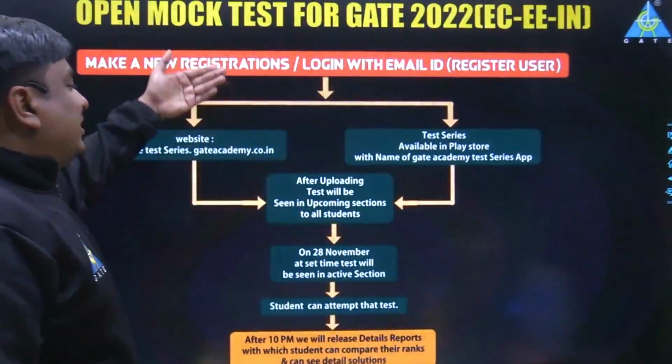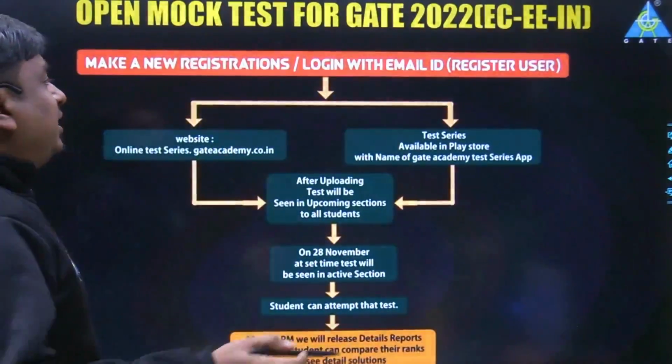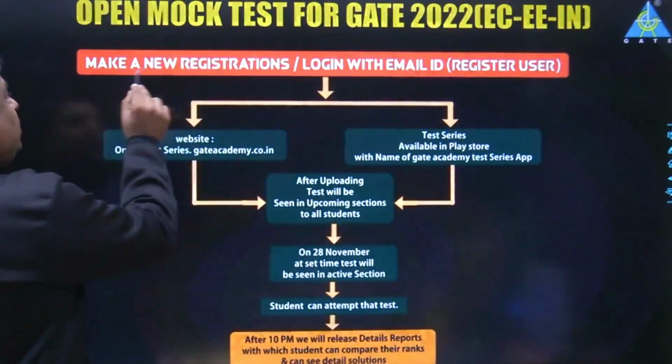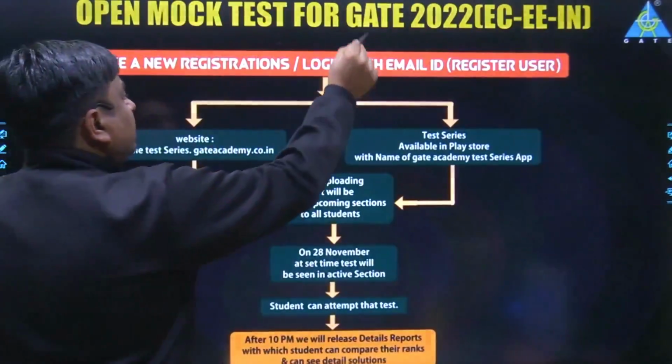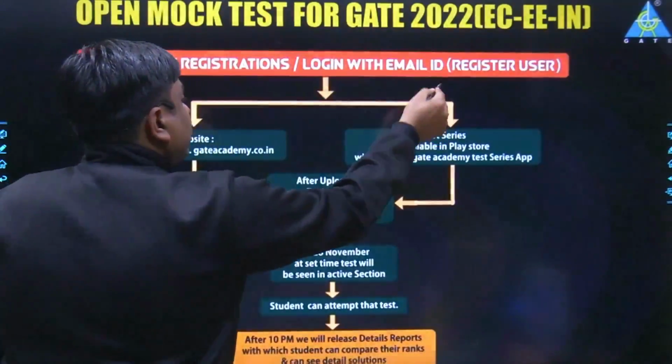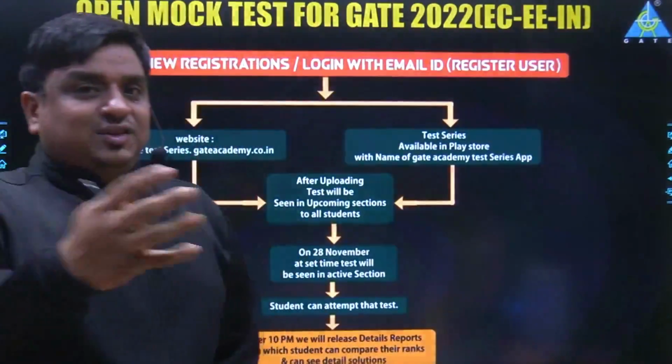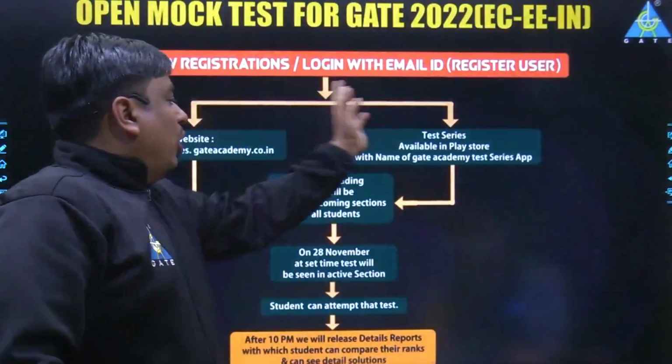So let me focus on the registration process. At the very beginning, you have to create your login credentials. Make a new registration or login with your unique email ID, and register yourself. As far as the registration process is concerned, you can follow 2 alternate ways.